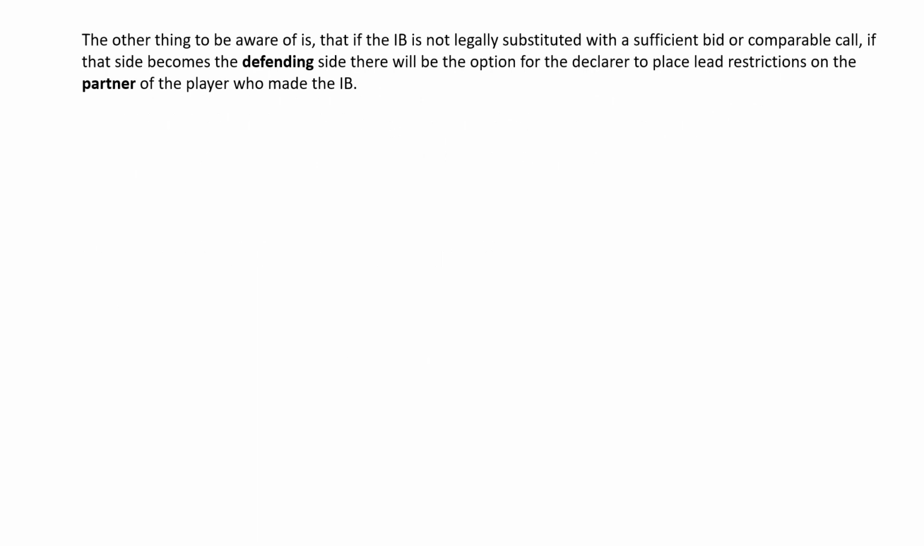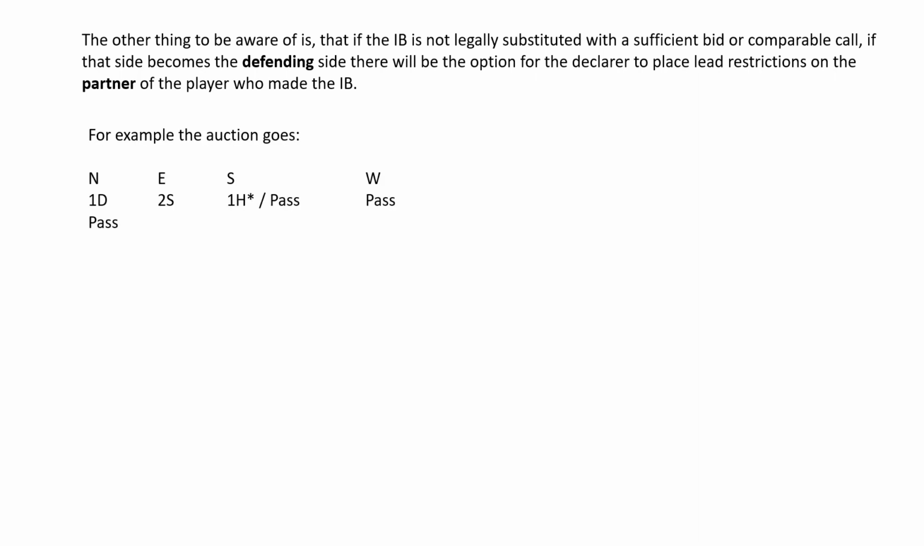The other thing to be aware of is that if the insufficient bid is not legally substituted with a sufficient bid or comparable call, if that side becomes the defending side, there will be the option for the declarer to place lead restrictions on the partner of the player who made the insufficient bid.